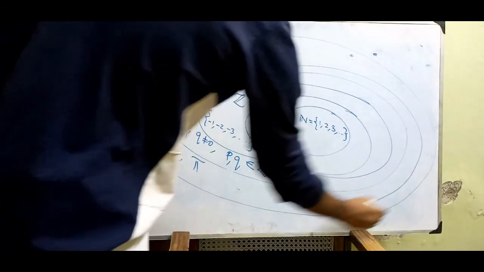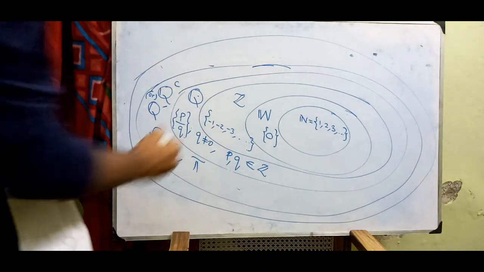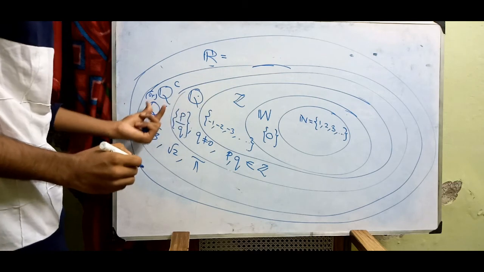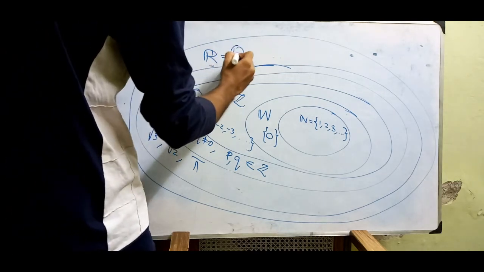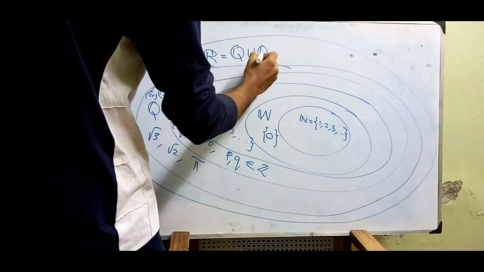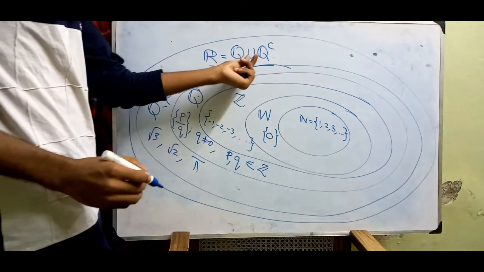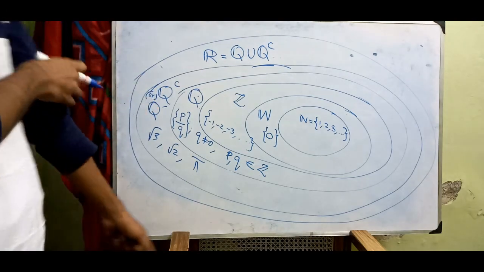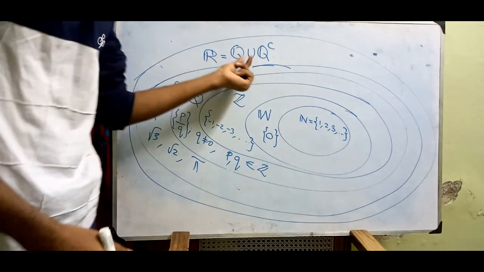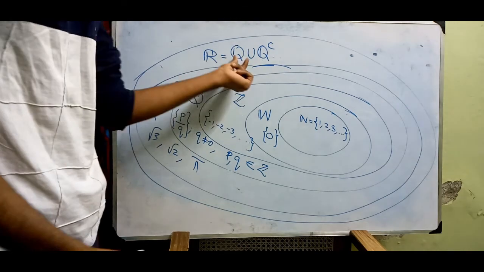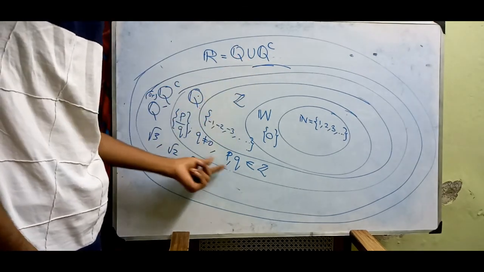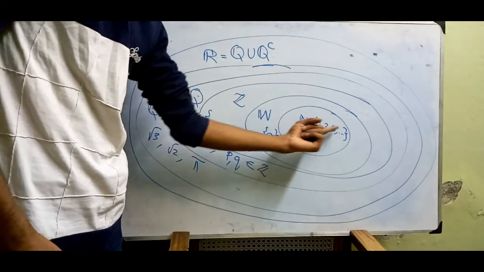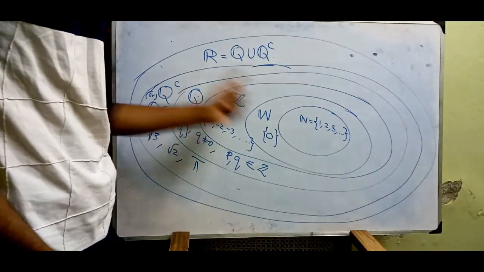Together, I can say the total is Q and Q complement. So rational union irrational is the real numbers. Got it? Rationals together with the irrational numbers. If we say rational, all the integers will come up because p, q belong to integers. If integers come, whole numbers will come up along with natural numbers. Everything will be here.